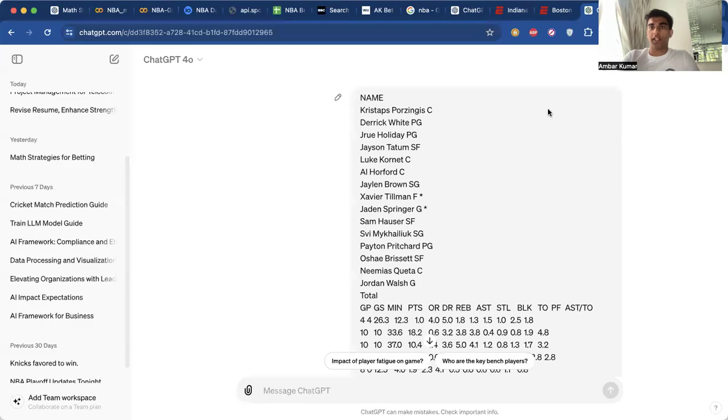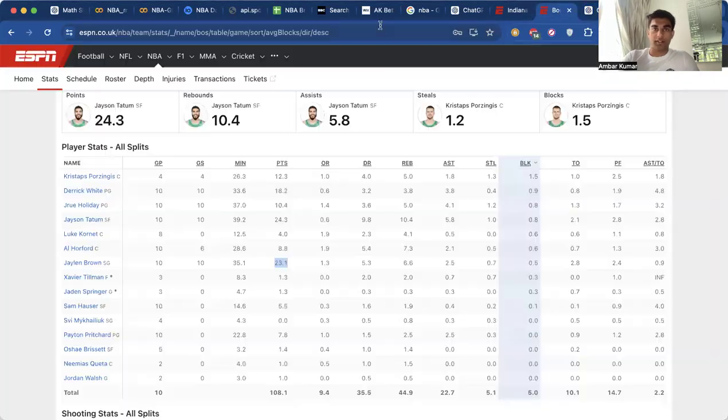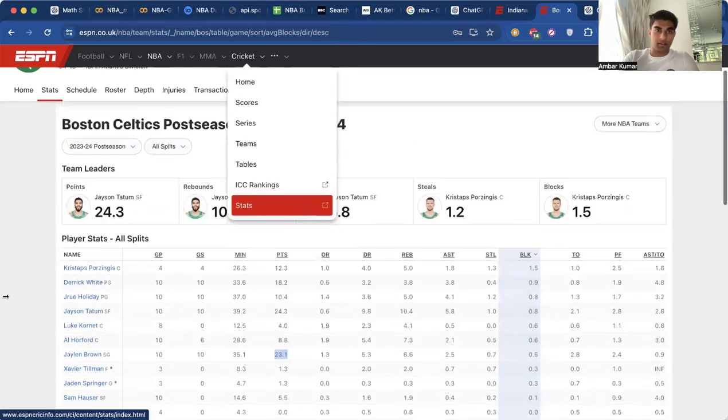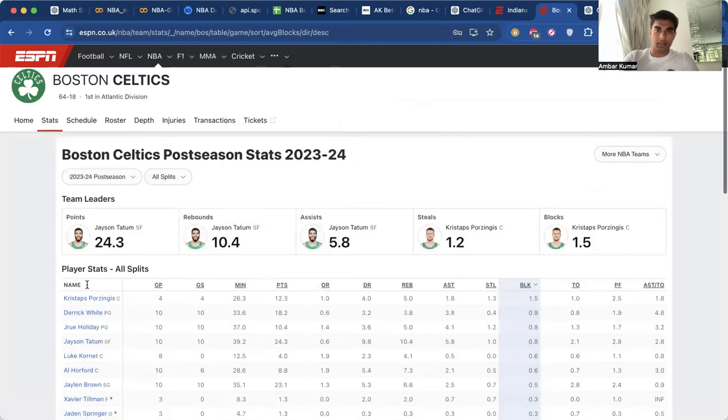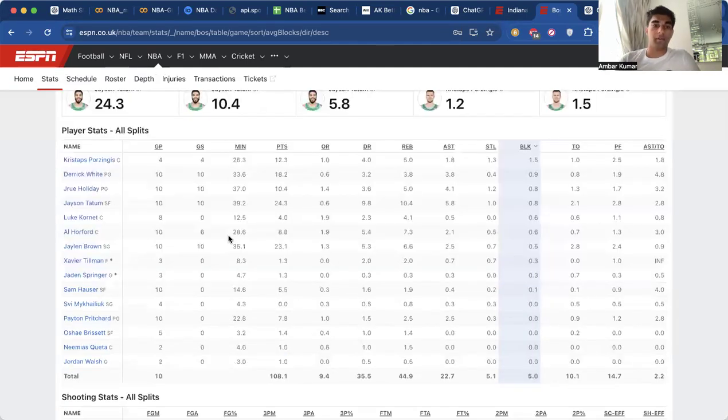So here we are, we're on ChatGPT, and actually I'll show you guys that I was looking at the Boston Celtics postseason stats and for all player stats and all categories over here. And I took all this data, and as well in this tab right here, I have the same data for the Indiana Pacers. We can see here that Jayson Tatum is leading the points at 24.3 points.